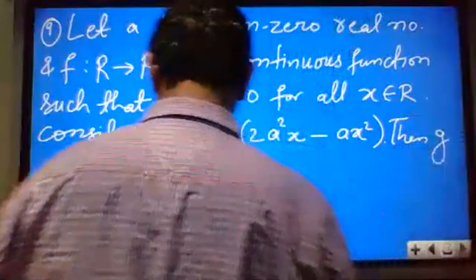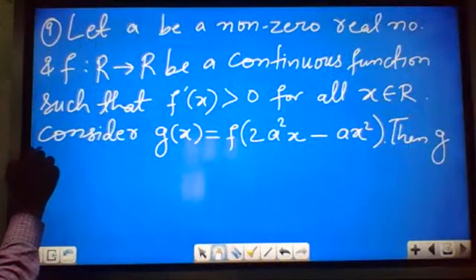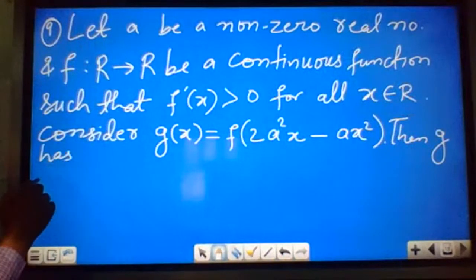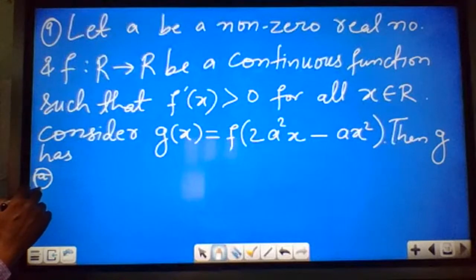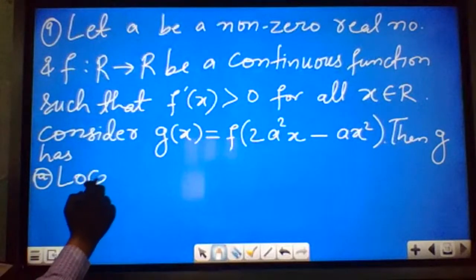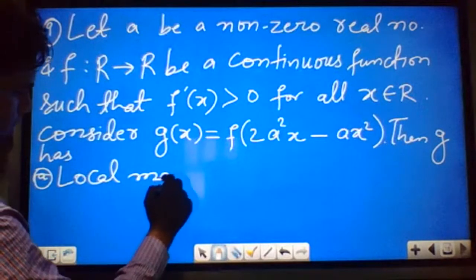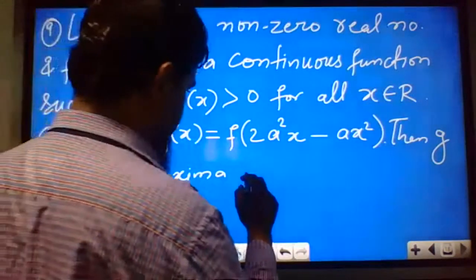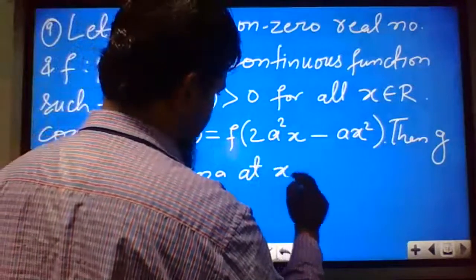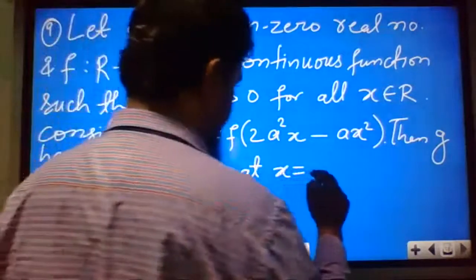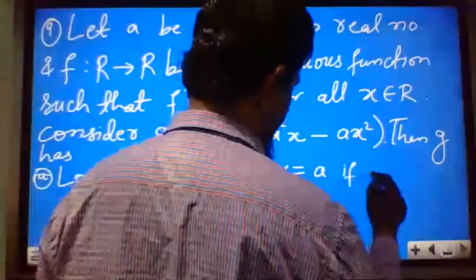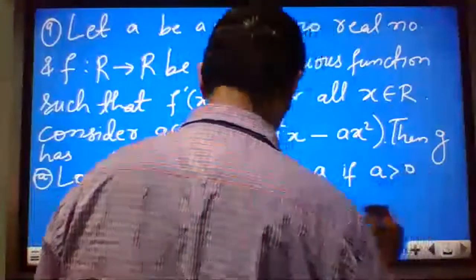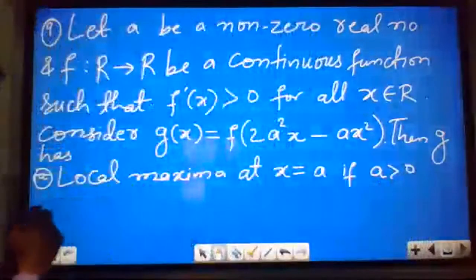Then g has, options are given. Option A: local maximum at x equal to 0 and local maxima at x equal to a if a is greater than 0.